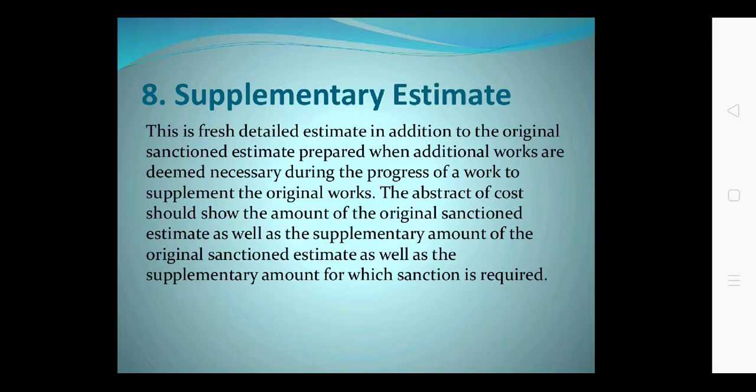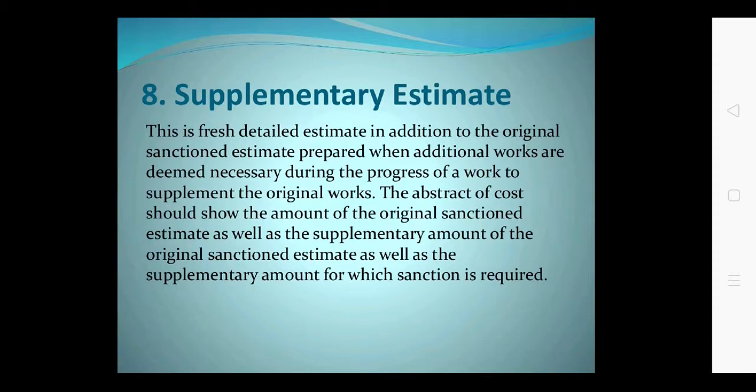Second type of detail estimate is supplementary estimate. What is supplementary estimate? It is just an estimate you have prepared. Suppose you have prepared an estimate for 1 BHK, and you need now a second bedroom, you need 2 BHK, but you have already an estimate of 1 BHK. Now you need an additional bedroom.